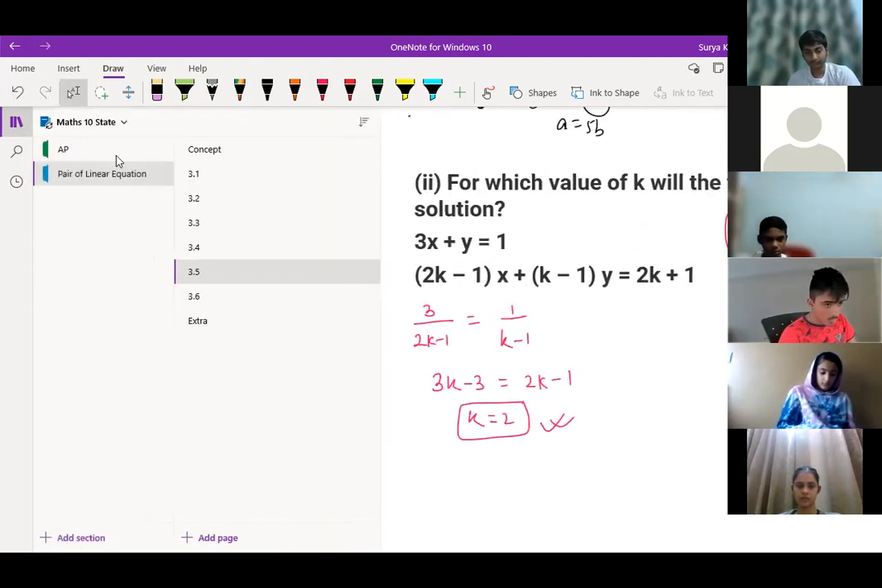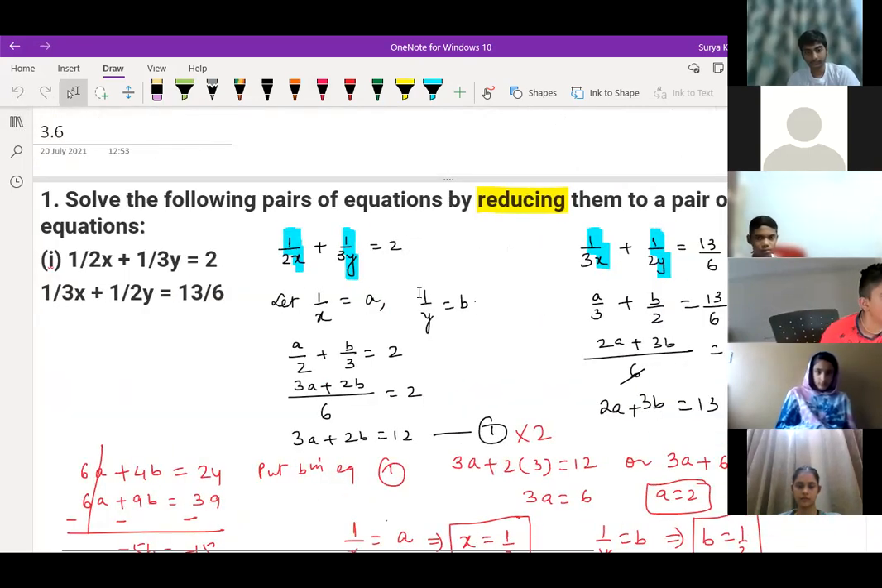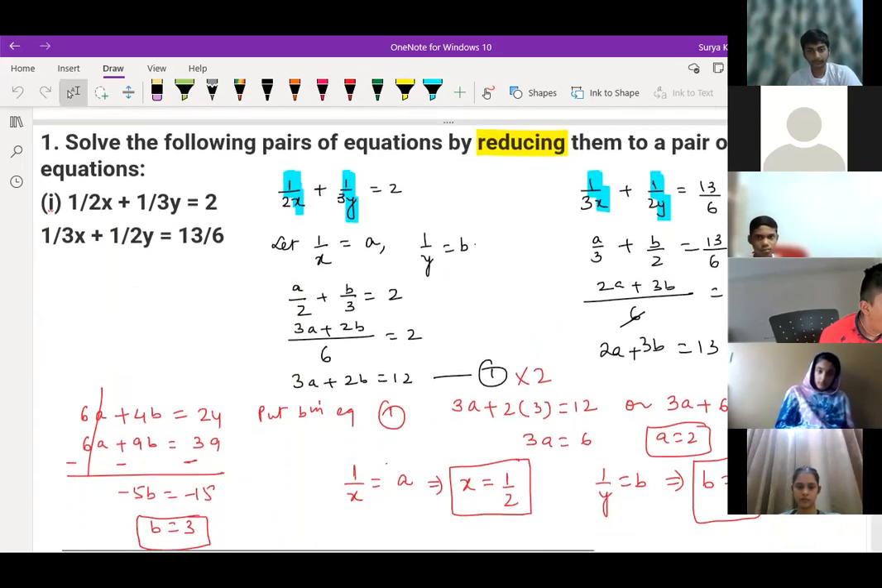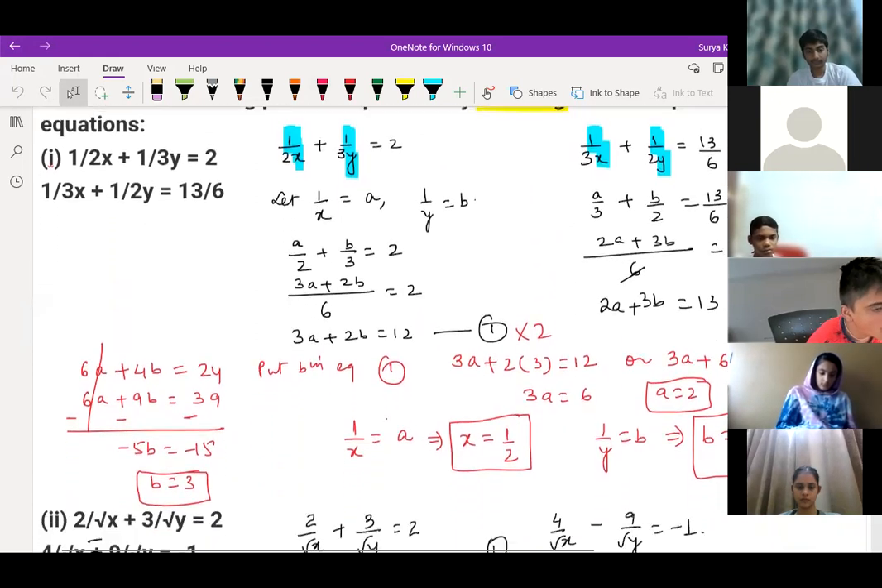No, So, sir. Then 3.6 is very important. This type of questions will come in 4 marks in the board exams. 4-5 marks will come. Okay. you have to teach this, right? Yeah. Yeah, I'm teaching right now.